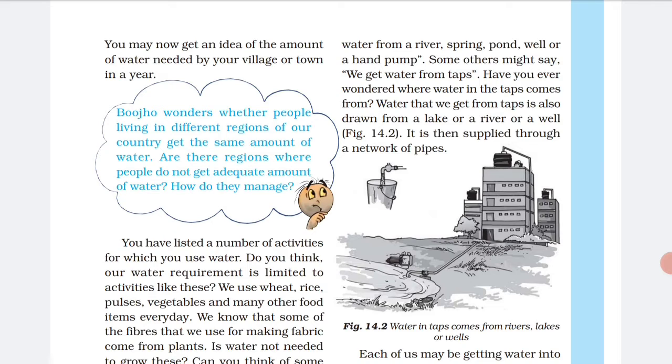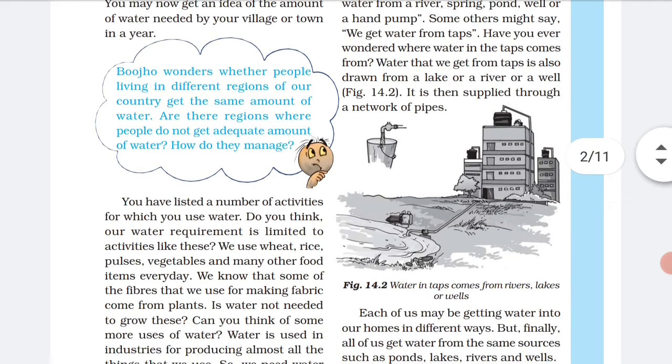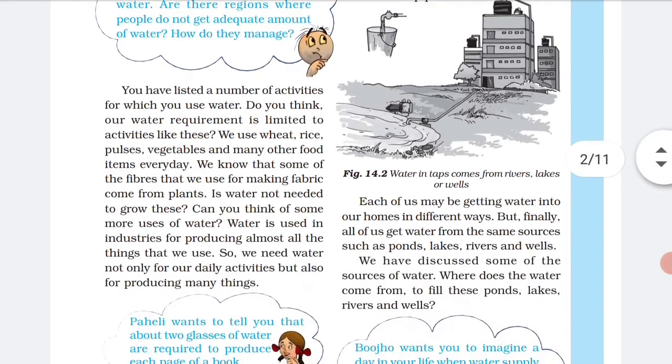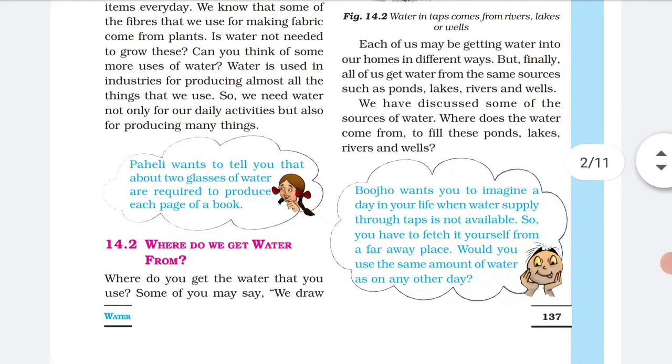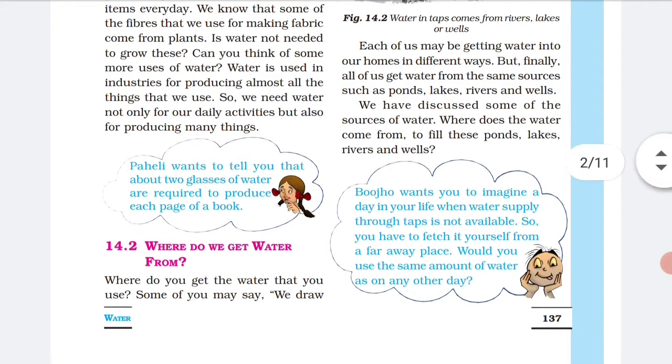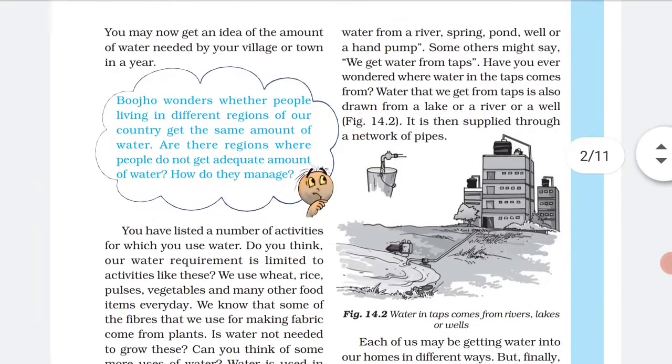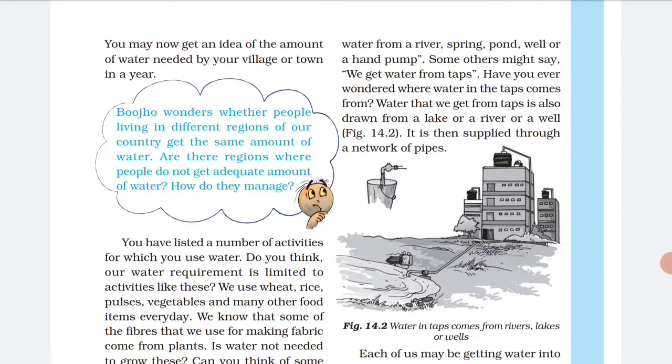Water is used in industries for producing almost all the things that we use. So we need water not only for our daily activities but also for producing many other things. So where does this water come from? If I ask where you get water, you may say that we get water from lakes, ponds, rivers, hand pumps, wells, and some of you might say that we get it from tap water.